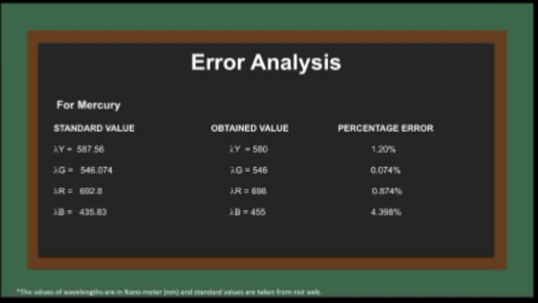So this is lambda y, which stands for yellow color. The standard value given on the NIST website is 587.56. The obtained value corresponding to this lambda y is 580, so that we get the percent error of 1.20%. Similarly for green color, for red color and for blue color. So this is all about the error analysis for mercury.